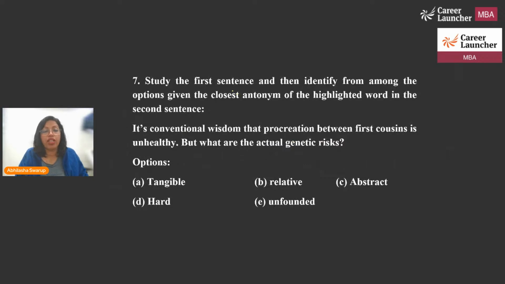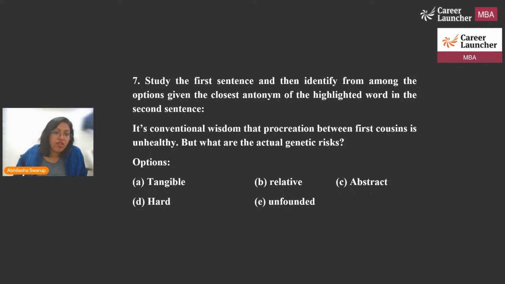Question number 7. Study the first sentence and then identify from among the options given the closest antonym of the highlighted word in the second sentence. Okay. It's conventional wisdom that procreation between first cousins is unhealthy, but what are the actual genetic risks?